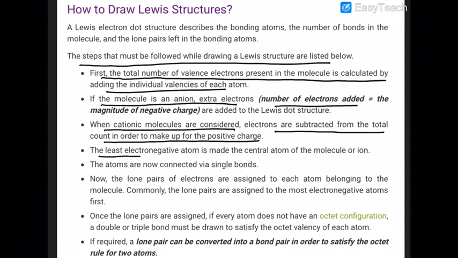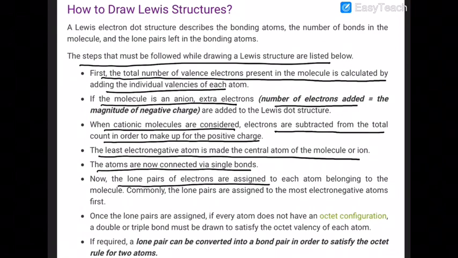The least electronegative atom should be taken as the central atom, but hydrogen should not be the central atom. The atoms are connected via single bonds. The lone pairs of electrons are assigned to each atom in the molecule.